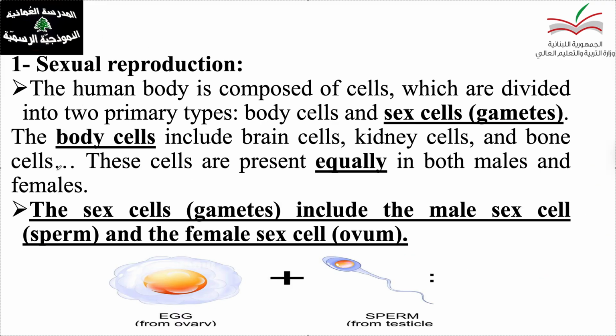So here the classification of the human body is clear now. So the body cells are present equally in both males and females. And the sex cells, we call them gametes. Sperm cells in males and ovum in females.